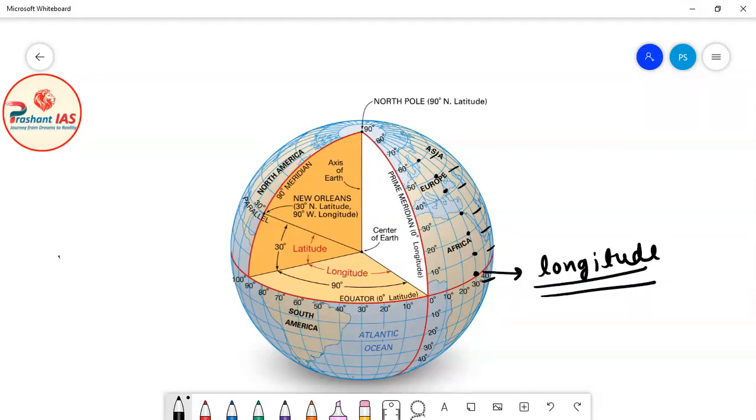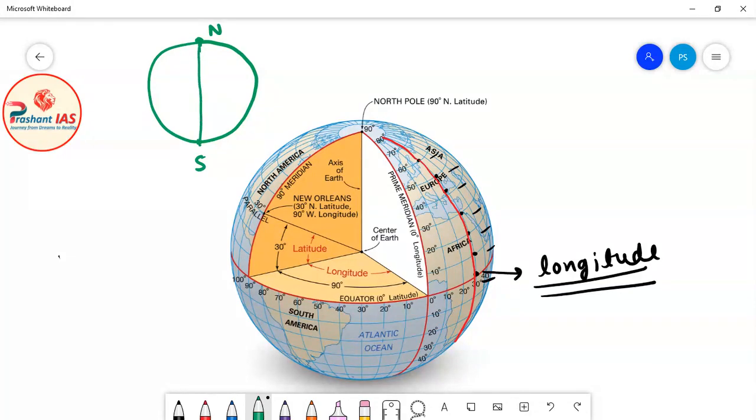Friends, you can observe a very interesting thing about all these points. What is that interesting thing? Suppose this is the earth, this is the north pole, and this is the south pole. I have told you how to draw longitudes: you have to draw a vertical line which starts at the north pole and ends at the south pole. So longitudes are basically vertical lines running from the north pole to the south pole.